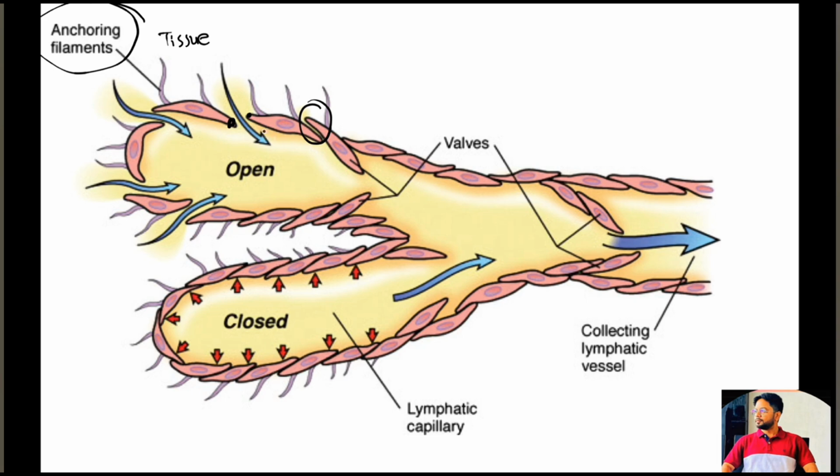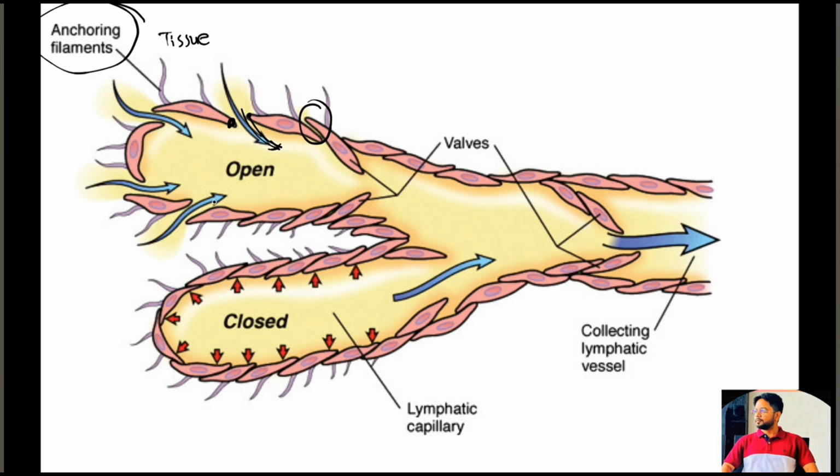Thus it forms a minute valve that opens to the interior of the lymphatic capillary. So the edge of one endothelial cell overlaps the adjacent endothelial cell in such a way that it can freely flap inwards, forming a valve that opens inside.